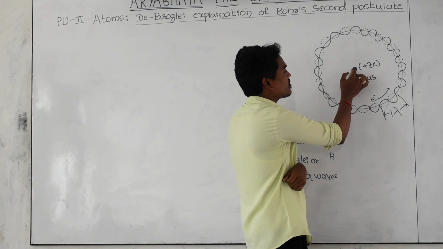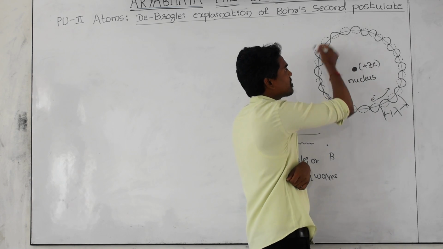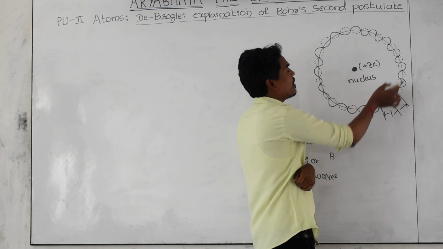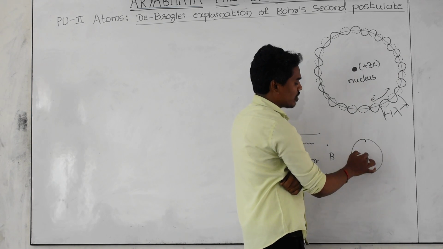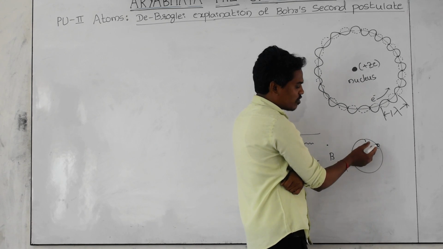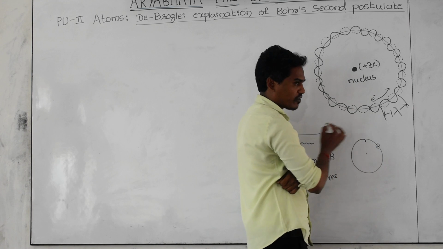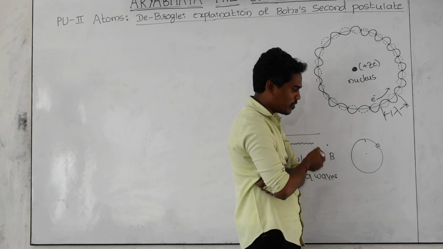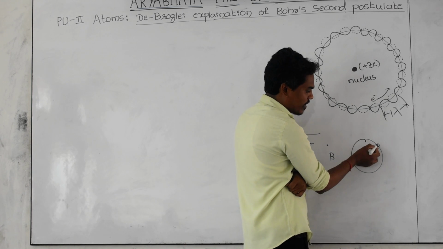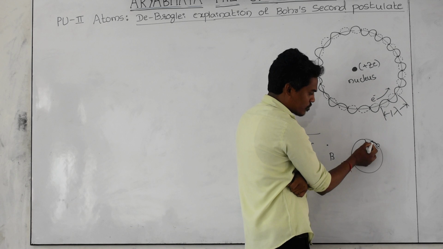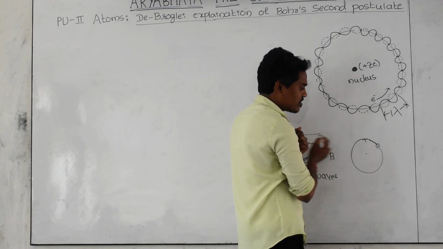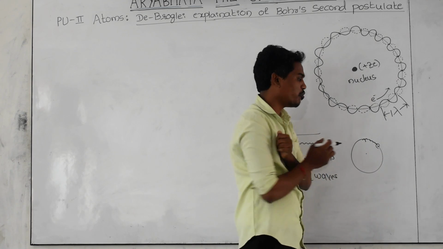Here, this is the nucleus situated exactly at the center, and this is the structure of the atom. Let us consider that an electron is there. Whenever the electron is revolving around the nucleus, it is not exactly moving in a circular path. In this circular path, if you observe very carefully using some instrument, whenever the electron is moving in its orbit, it has some variations. If you zoom in and see clearly, these variations are nothing but waves.